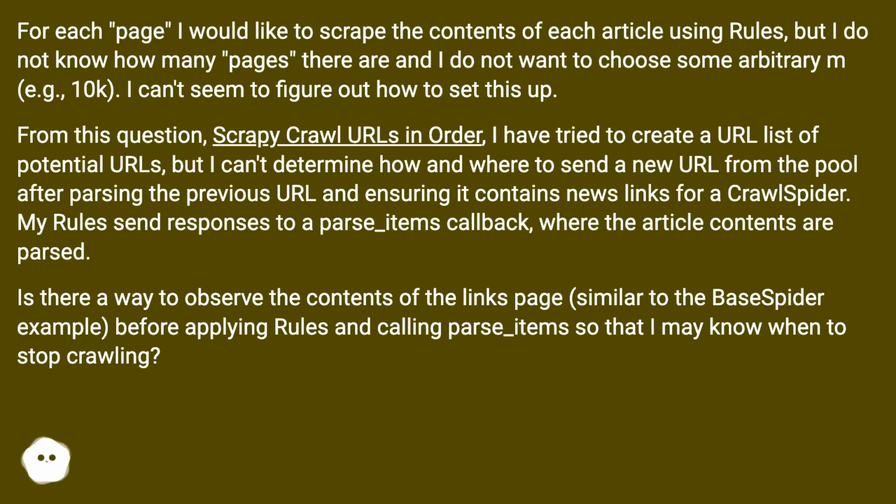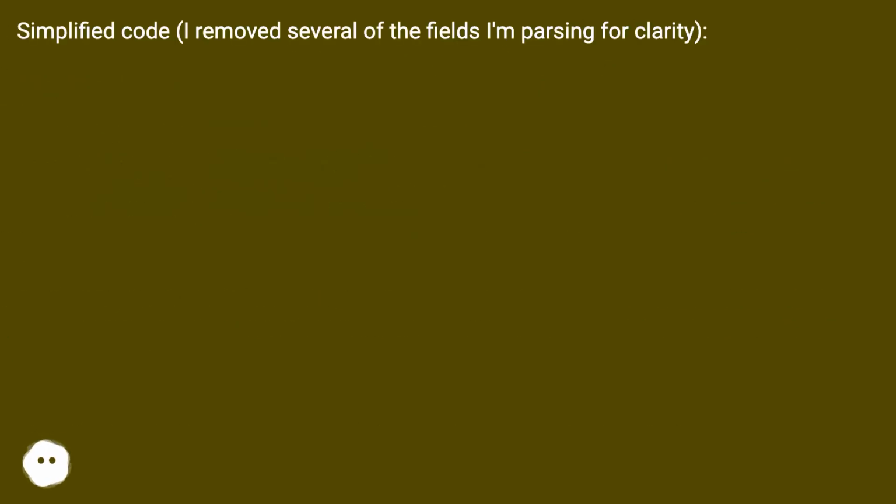Is there a way to observe the contents of the links page, similar to the base spider example, before applying rules and calling parse_items so that I may know when to stop crawling? Simplified code, I removed several of the fields I'm parsing for clarity.